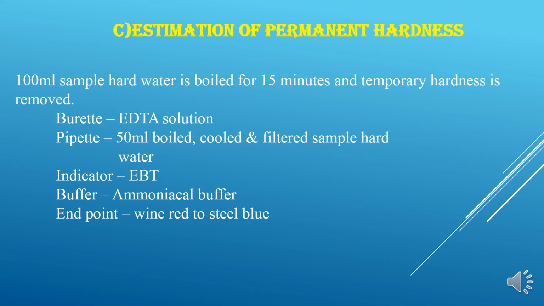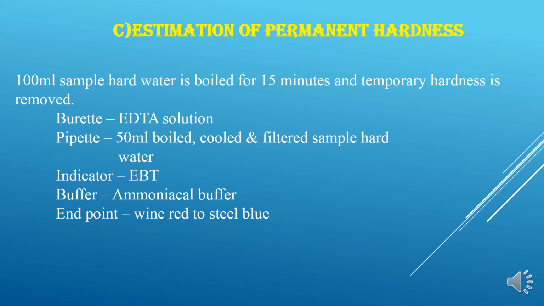Now let us go to the third titration, it is estimation of permanent hardness. So for this, we have to take 100 ml of the sample hard water. We have to boil it for 15 minutes. And when you boil this water for 15 minutes, as we all know, temporary hardness can be removed by boiling. So after boiling, you have to cool it and you have to filter it. The filtrate is the water which does not contain temporary hardness. So from that, you have to take 50 ml of boiled, cooled, filtered sample hard water into the conical flask.